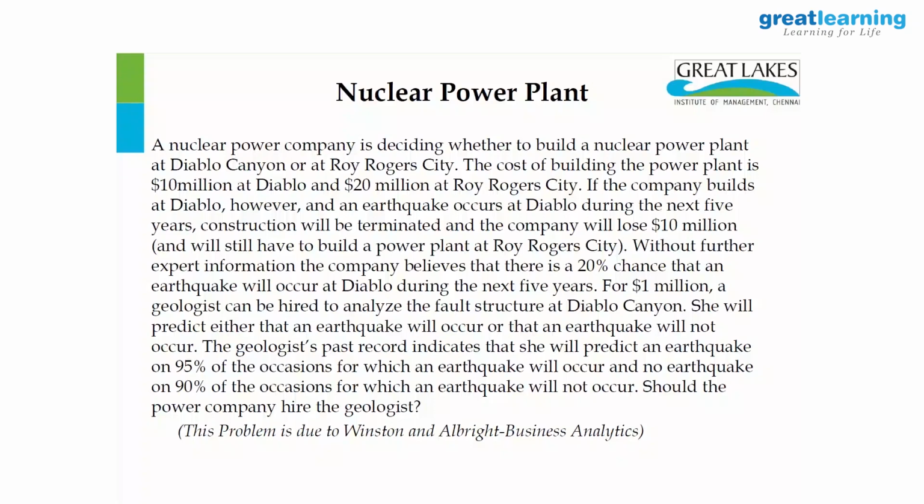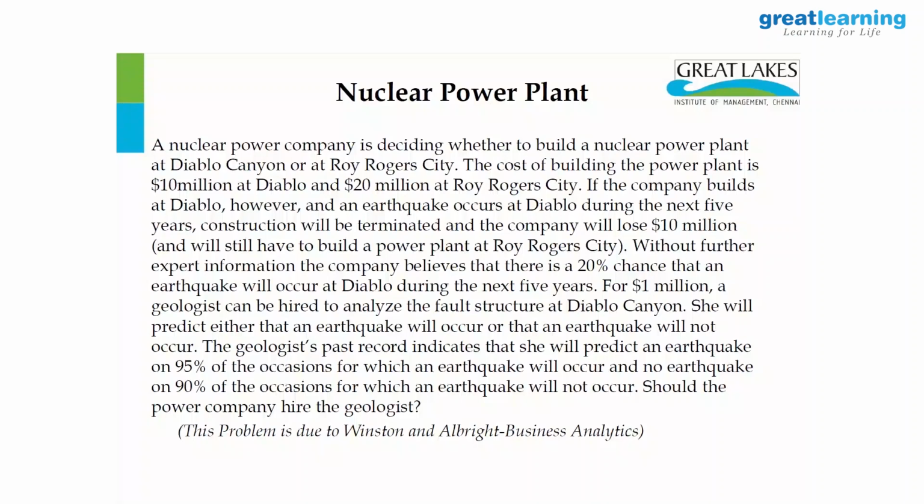Similarly, she will predict no earthquake on 90% of the occasions for which there is no earthquake. The probability of the geologist predicting no earthquake given no earthquake is 90%. You get the point? That is the wording. But what we want is the probability of earthquake given the geologist predicting earthquake. That is the reverse, and the Bayes theorem application comes. All the calculation will come.